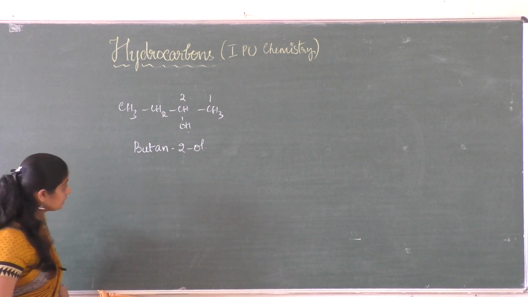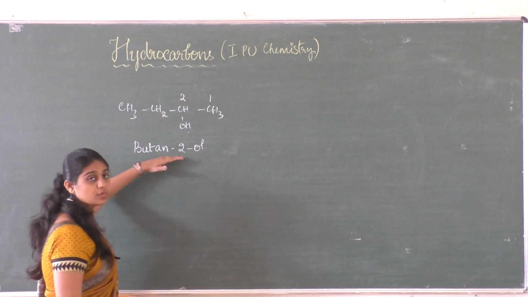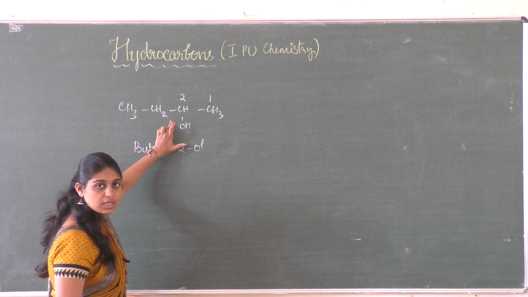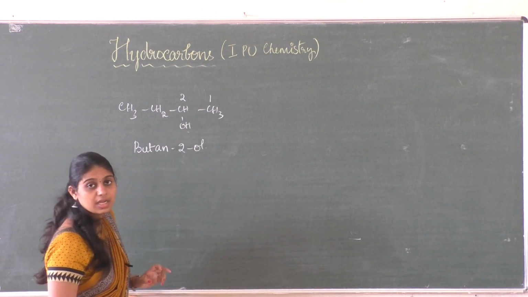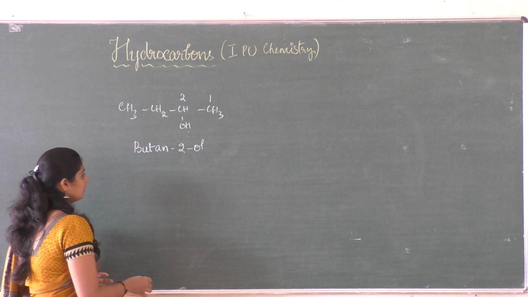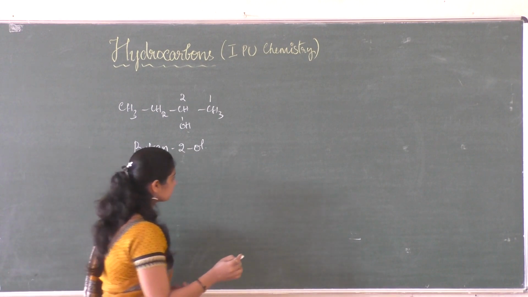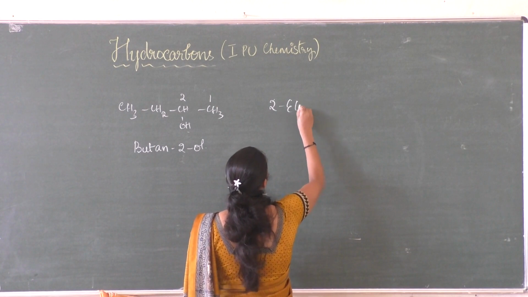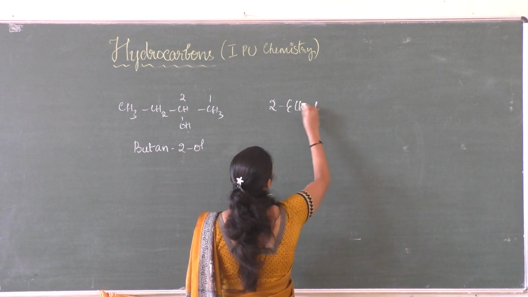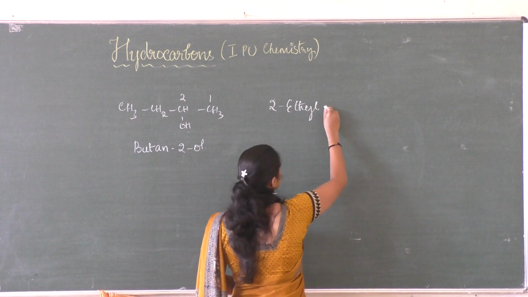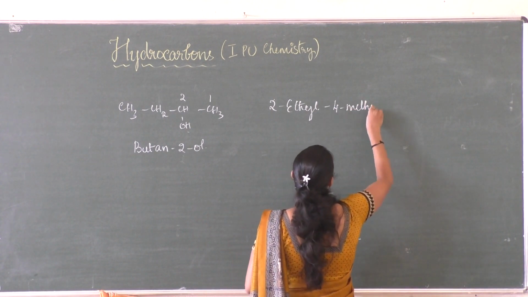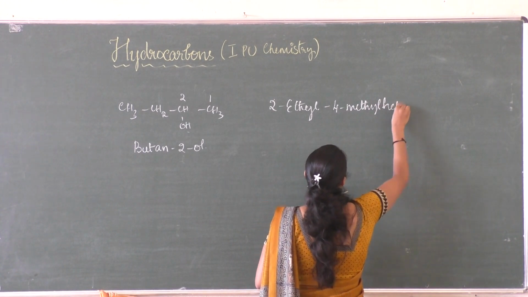Now the thing is, you will be given the IUPAC names of the compounds, and you need to write the structure of the corresponding hydrocarbons. That is 2-ethyl 4-methyl heptane.